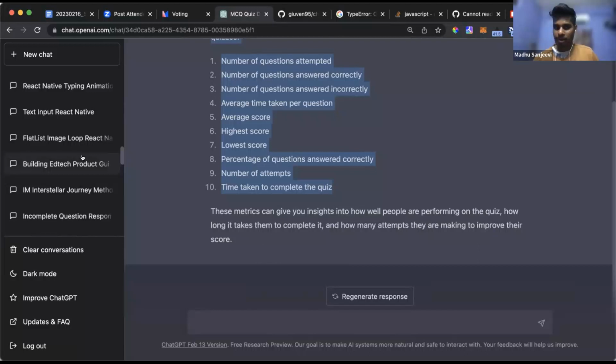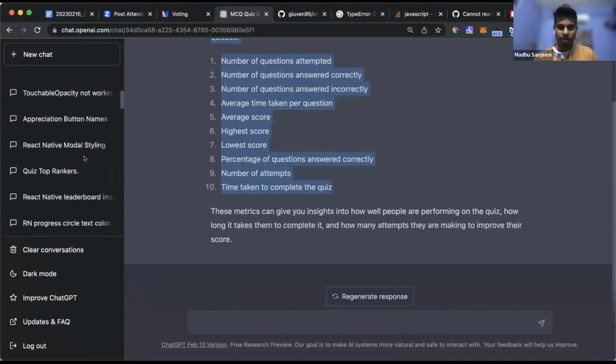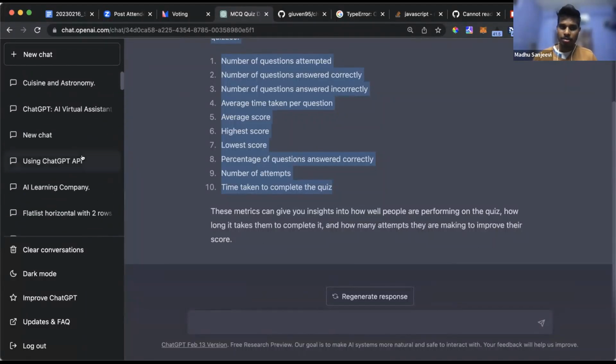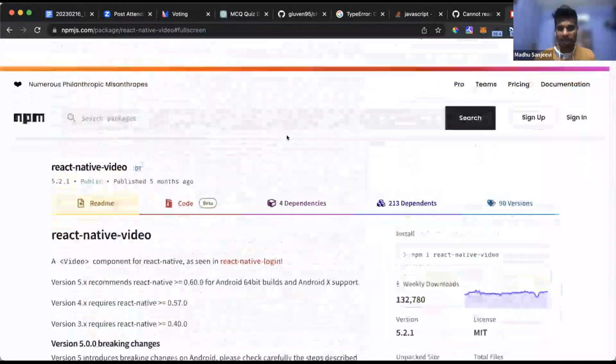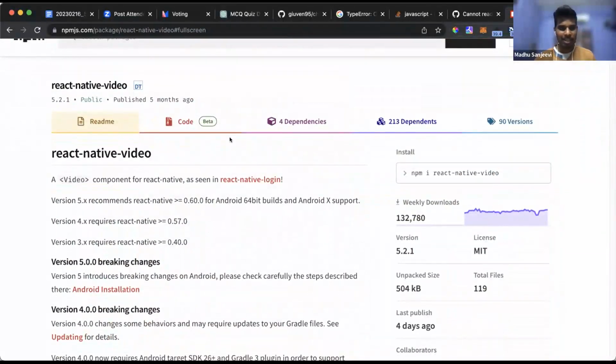Yeah, so I think that's pretty much interesting. And I can also tell you the failures or the problems that I faced using ChatGPT. One of the problems is that it is trained up to, I think, 2021 data. It's not up to date. For example, if I want an NPM package that was recently updated, then obviously ChatGPT doesn't know that it's updated. So it gives me the code for an earlier version, which is pretty bad.